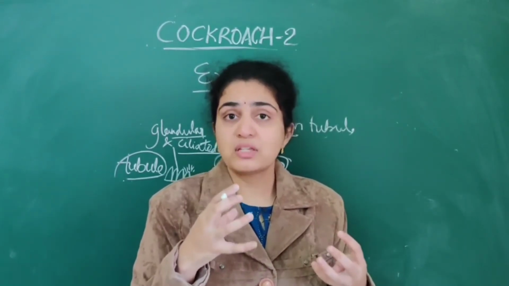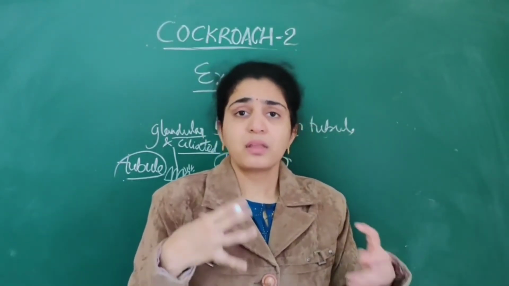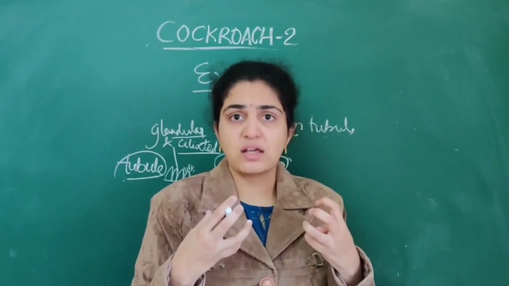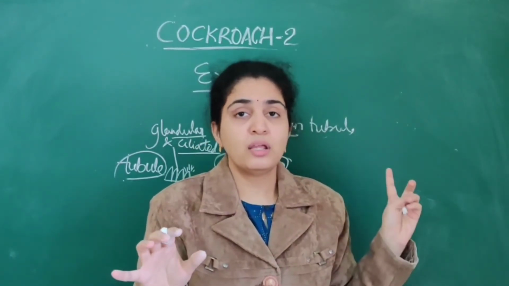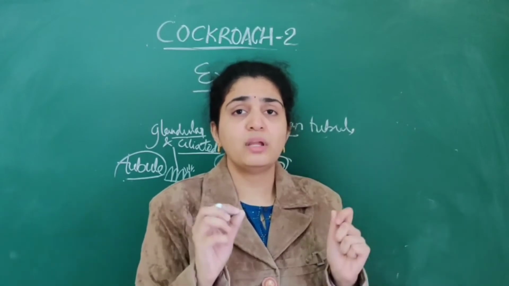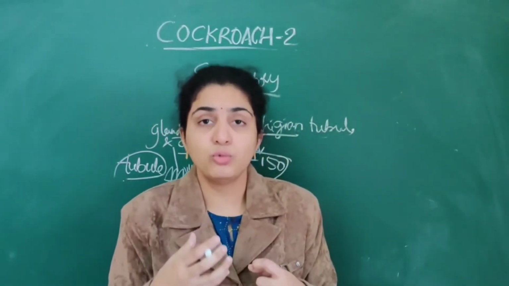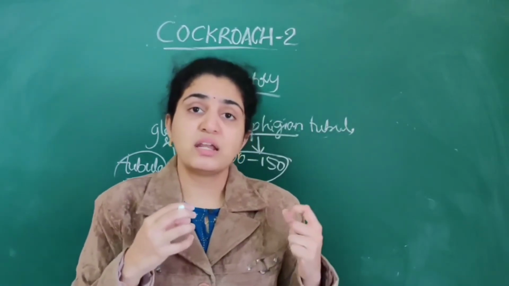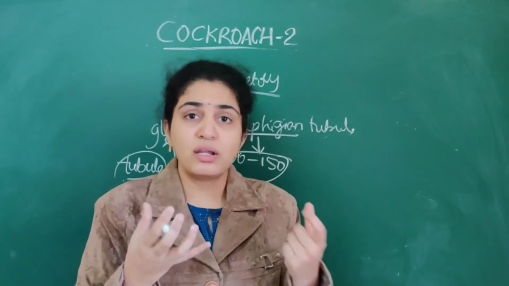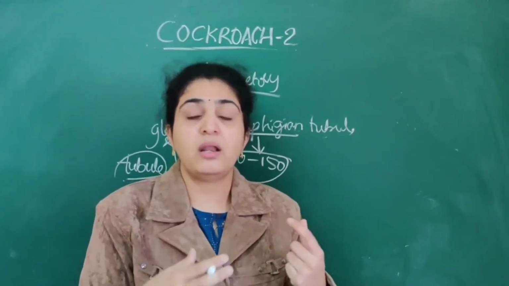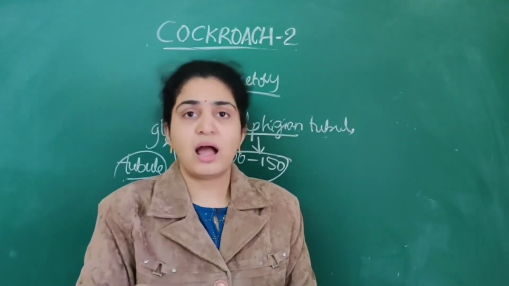Ammonia is a highly toxic substance, so it is not excreted by the cockroach. Uric acid is excreted. Birds and others excrete uric acid because they require less water. The cockroach is not an amphibian; it will not live in water, it lives on land only.